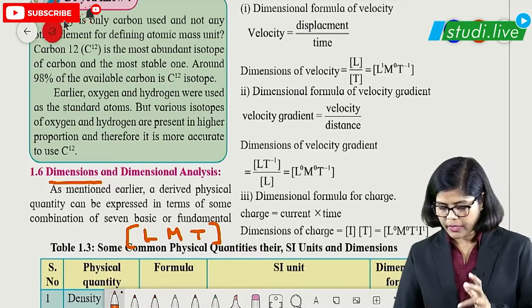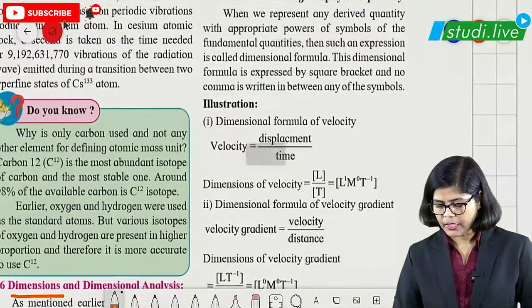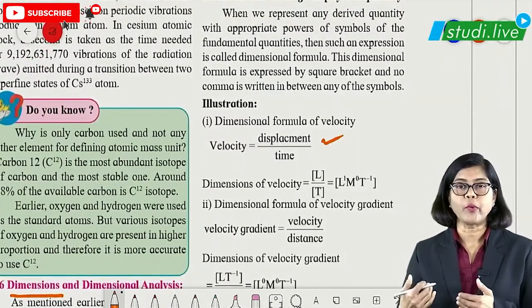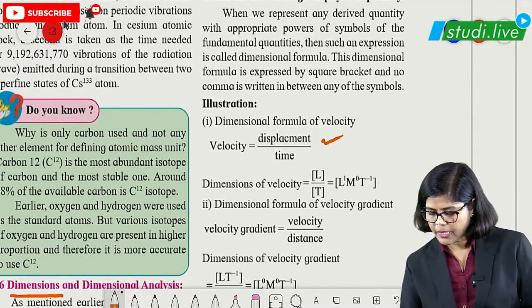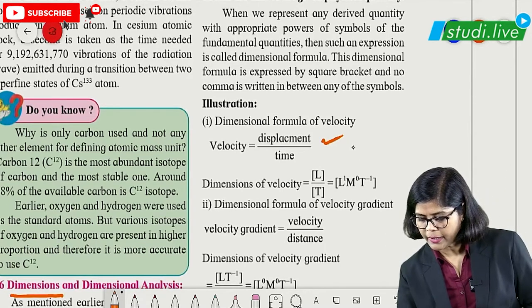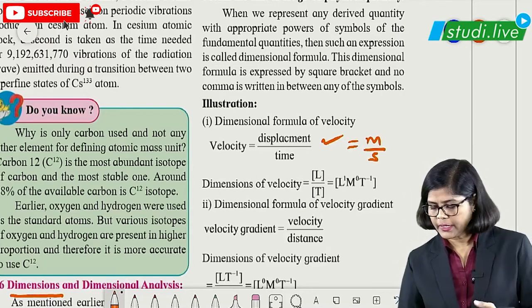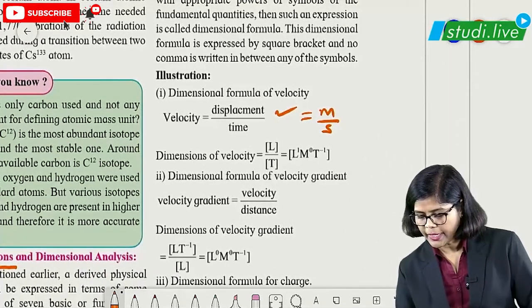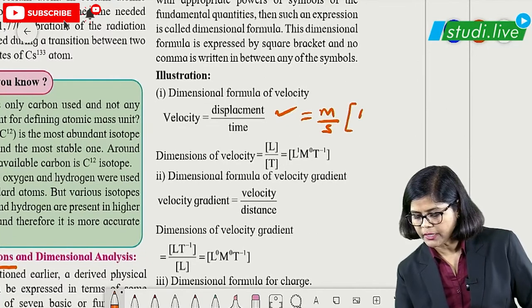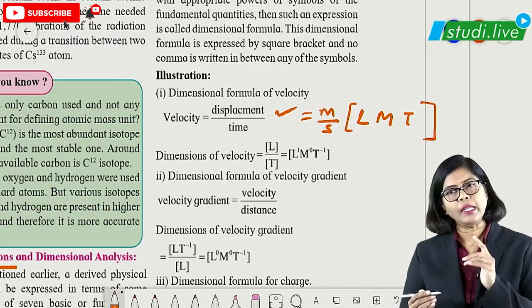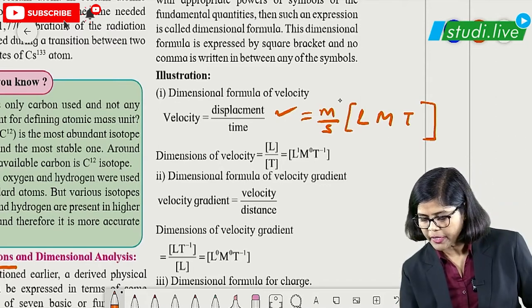Now how to get the dimensions for different quantities? For example, students, you can see here velocity is given, that is displacement upon time, and the unit is meter per second, right? And if you want to write this in terms of dimensions, I told you, you have to write in terms of L, M, T, correct? Now, meter means length, and the power of meter is 1.